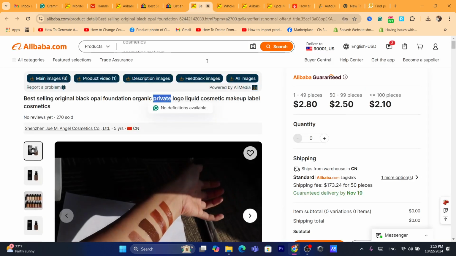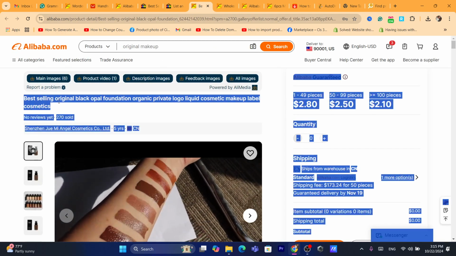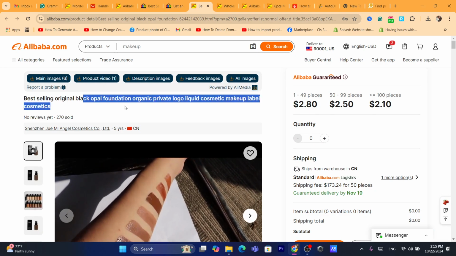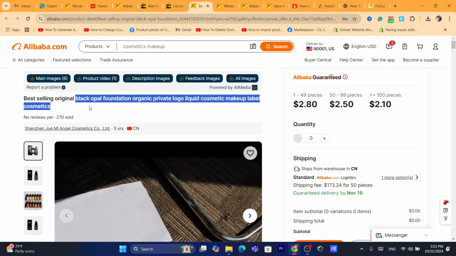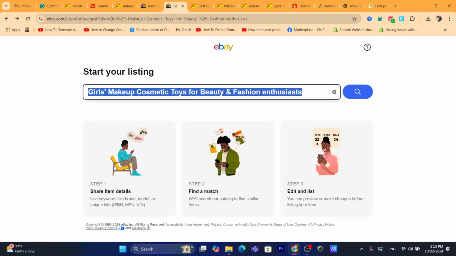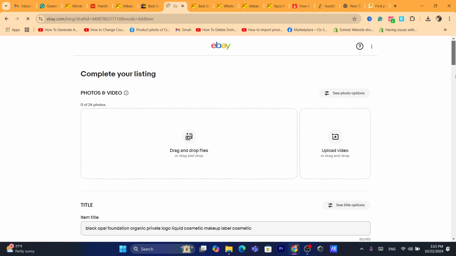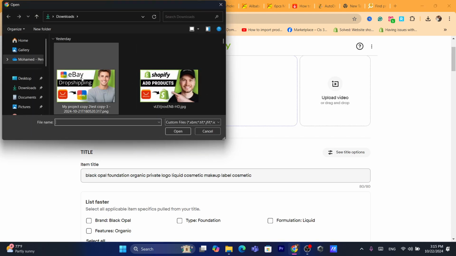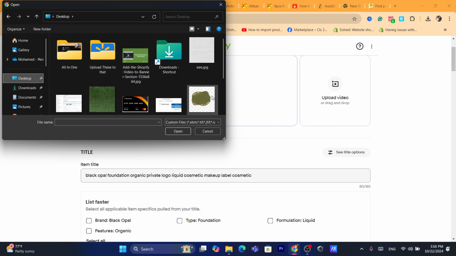But if you cannot find any product similar to the product on eBay, then just optimize this title. Okay, just change some things. For example, you can just delete, for example, best selling original, and keep only the end of the title. And then here it suggests to select the condition of your item. Of course it's new, so all products on Alibaba are new. And here you want to then import the images. Okay, you want to then add here the images you have downloaded from Alibaba. Okay, that's exactly what you need to do.